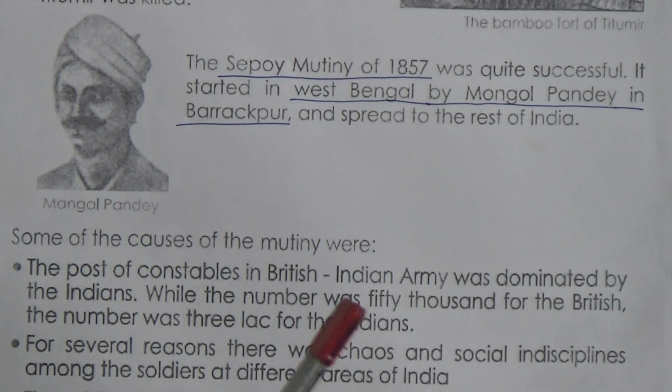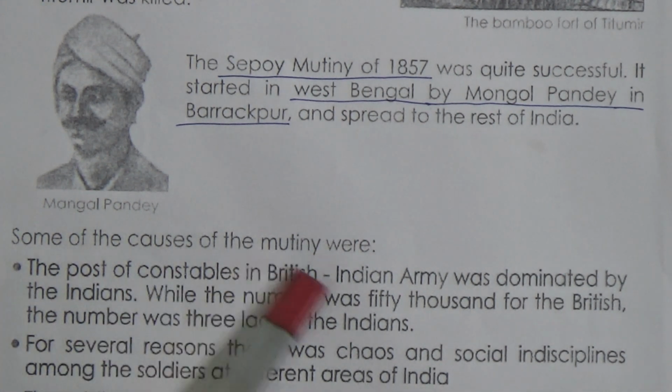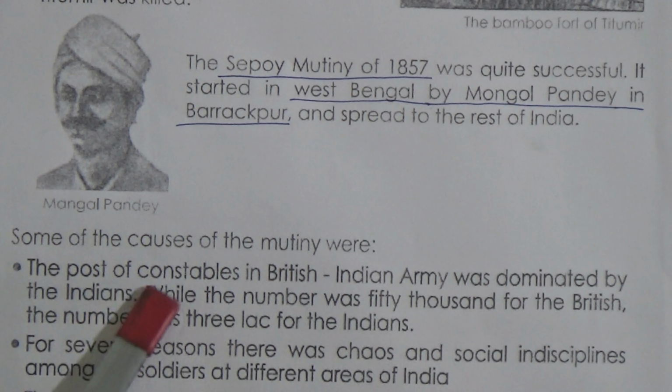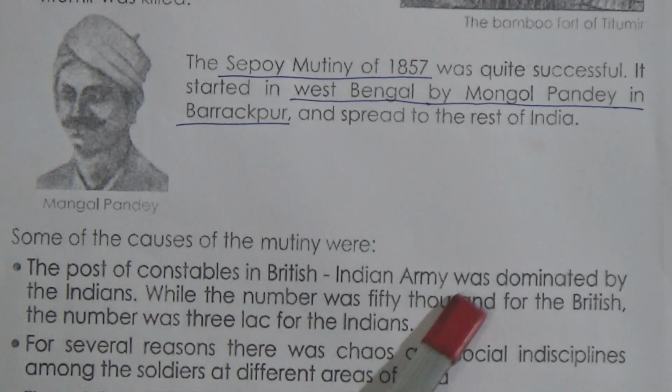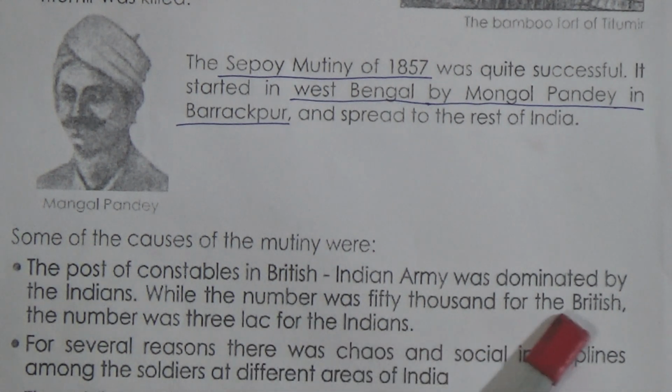So there are some causes of the Sepoy Mutiny. Why the mutiny took place. So we will know there are 5 reasons in your book. Some of the causes of the mutiny were: the post of constables in the British Indian Army was dominated by the Indians. While the number was 50,000 for the British, the number was 3 lakh for the Indians.